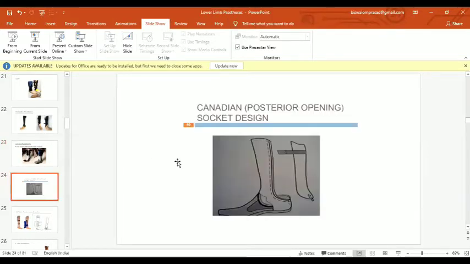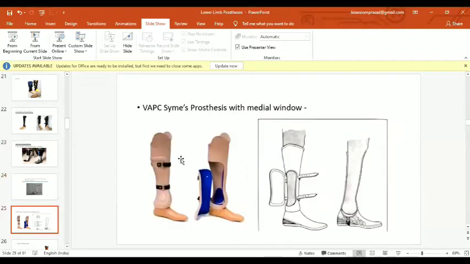Then another design for the Syme prosthesis is the Canadian or posterior opening socket design, but as it is not cosmetically very good, it is replaced by the VAPC medial window design. You can see here, this is a VAPC Syme prosthesis with medial window.